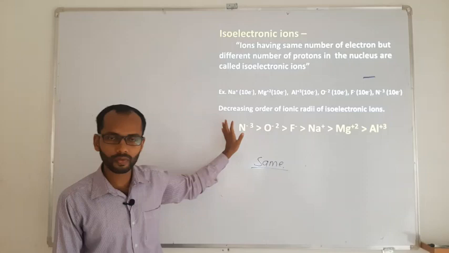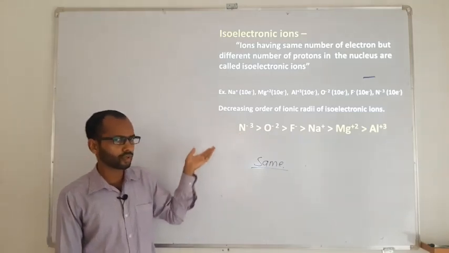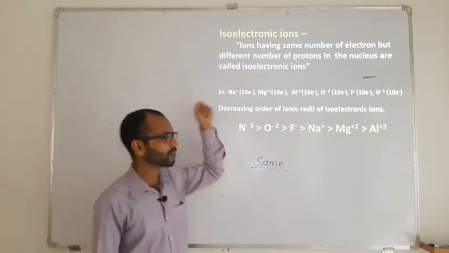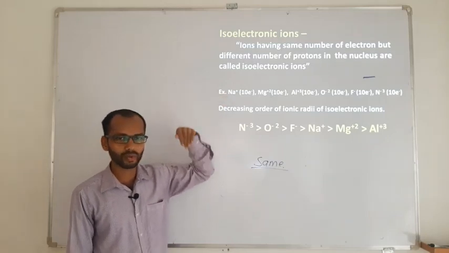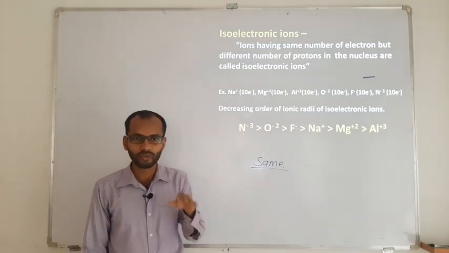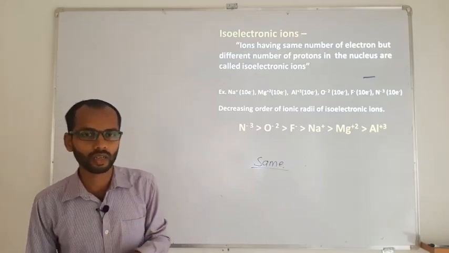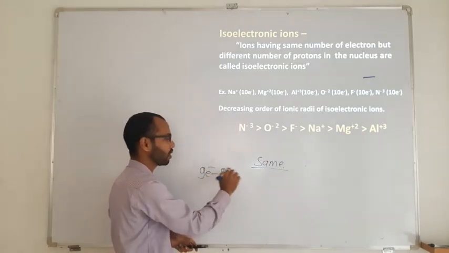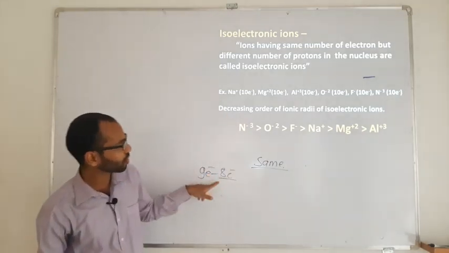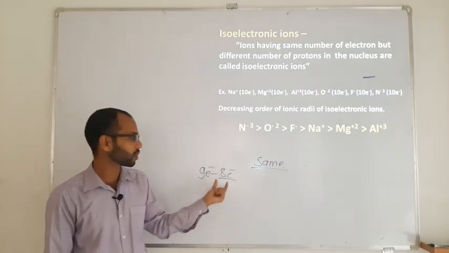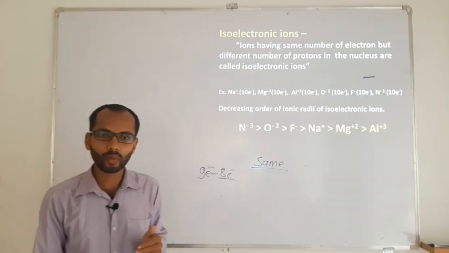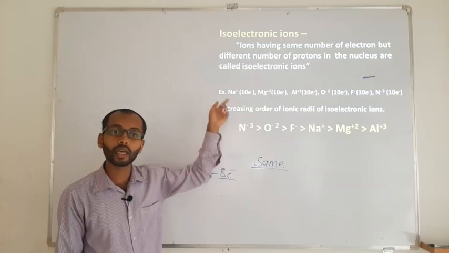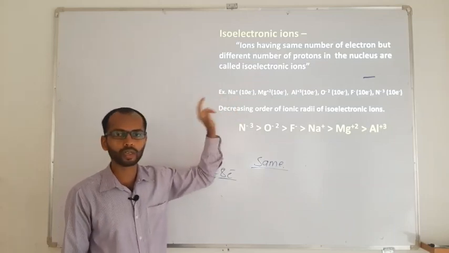When you know the atomic number of an element, then only it is going to be clear. If you just know the element, you cannot answer, because you have to count the electrons, the way I counted sodium as 11, it has lost 1, then it has become 10. So first we should know how many electrons sodium has. If by mistake I say that sodium has 9 electrons, when it becomes plus 1, it is going to have 8 electrons. Then I will say that sodium and magnesium do not have the same electrons, so they are not isoelectronic. That problem will arise only when you don't have a proper idea of the atomic number in the periodic table.